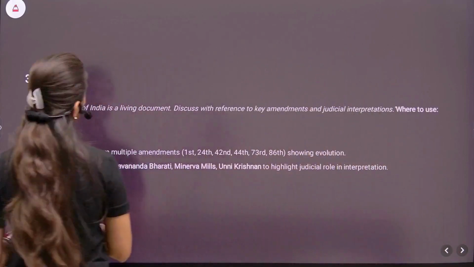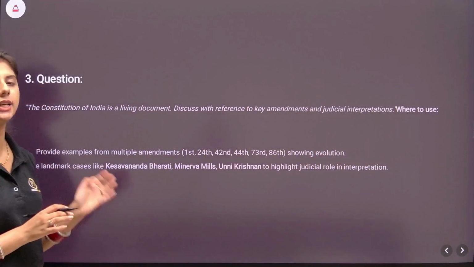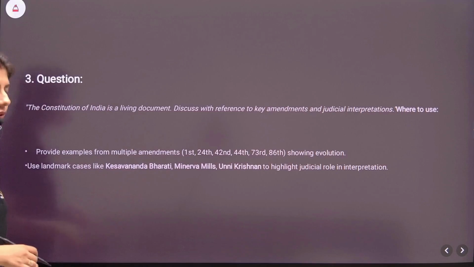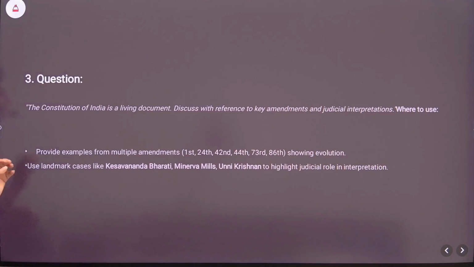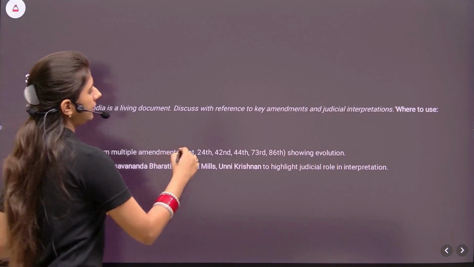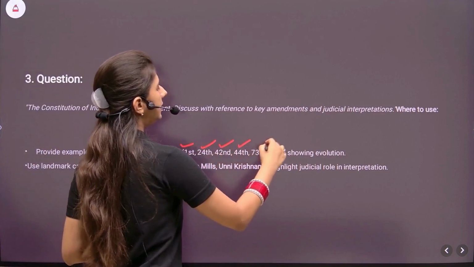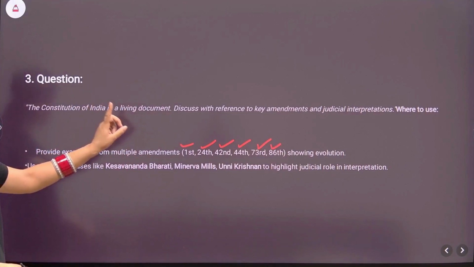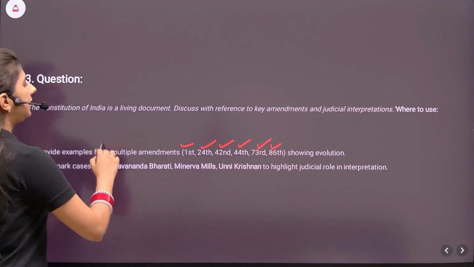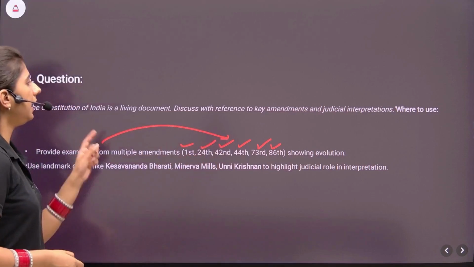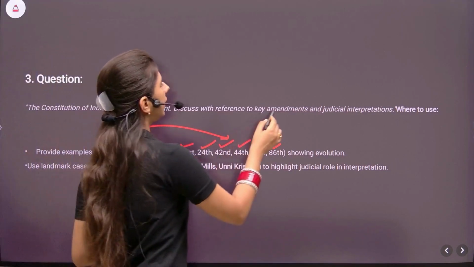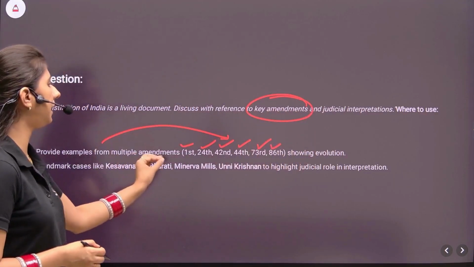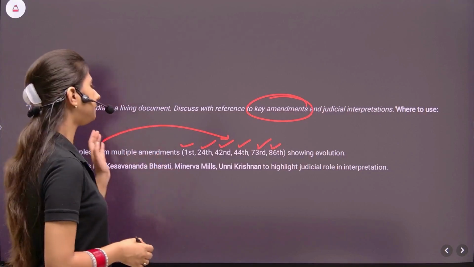Next is: the Constitution of India is a living document, discuss with reference to the key amendments and judicial interpretation. Now, where are we going to use the facts? First, we'll provide examples from multiple amendments like the 1st, 24th, 42nd, 44th, 73rd, 86th, showing the evolution that the Constitution is a living document. Why? Because multiple amendments are still being carried out. And the question specifically mentions key amendments. So, if you do not know about these amendments, you will not fetch good marks.